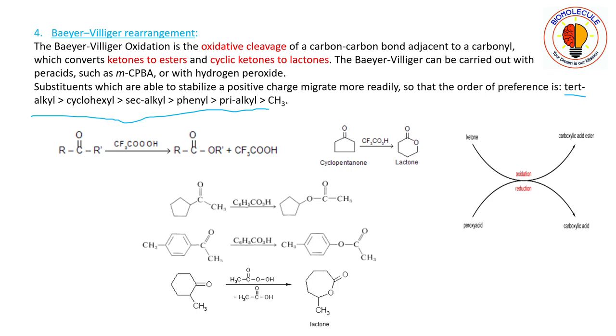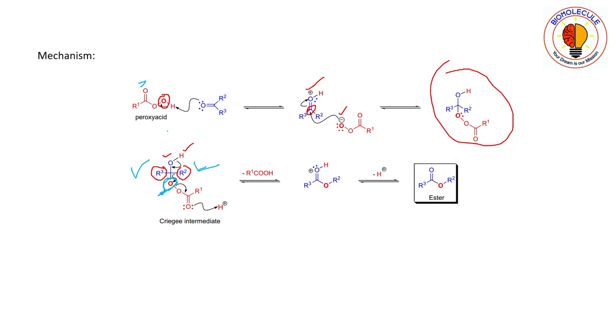That is, if a tertiary alkyl group is present, it will migrate to the oxygen atom, and the methyl group will have the least preference for migration. So that preference depends on the following trend.